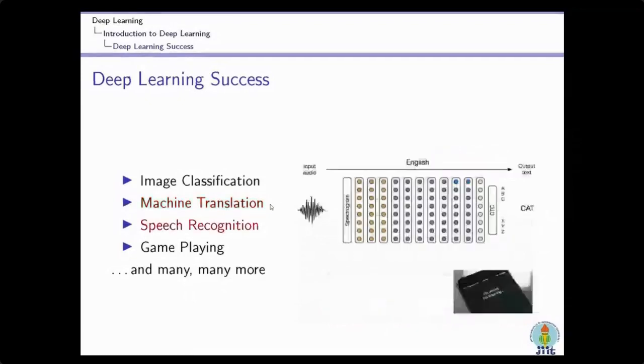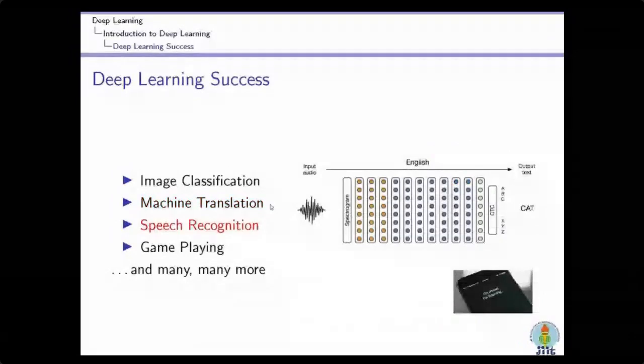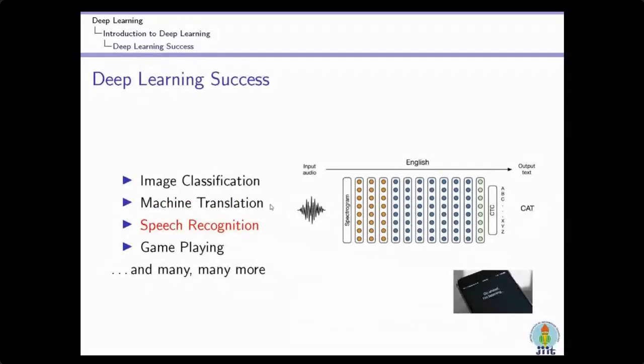Another successful area is speech recognition. Initially, when you bought any smartphone device, you first had to train it with your own voice. But now, in the current scenario, you just buy the smartphone and start giving commands by your voice, and it starts working according to your command. And that is only due to this deep learning. Now deep learning makes us able to build devices like Alexa and other devices that work directly on your voice commands, and beautifully they perform your operations. This is one of the successful applications of deep learning.